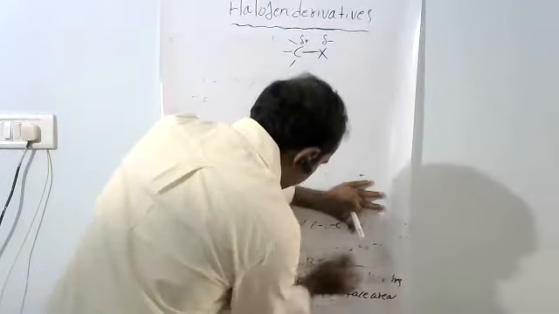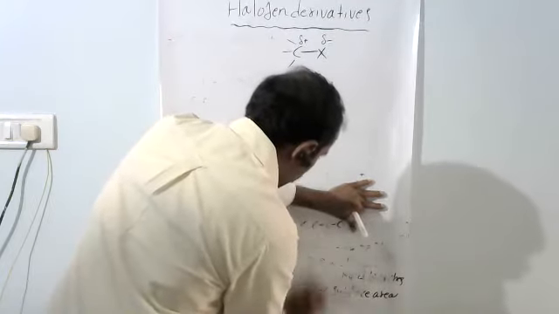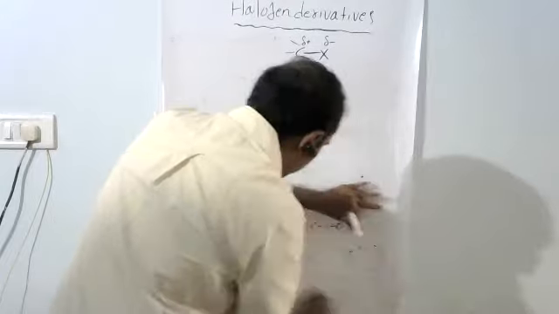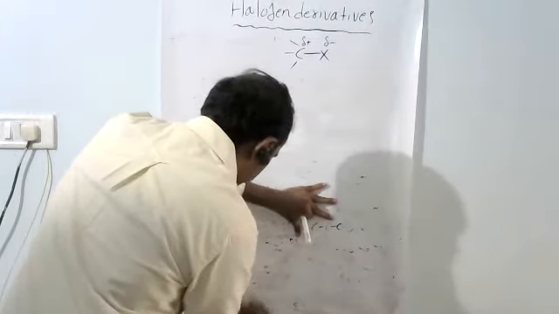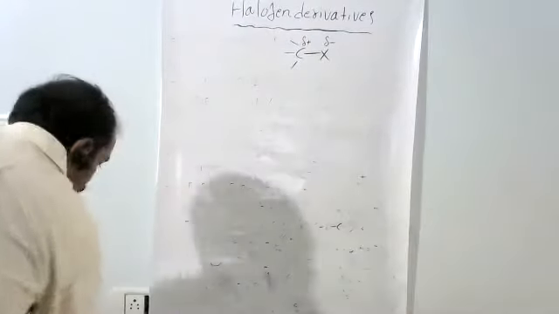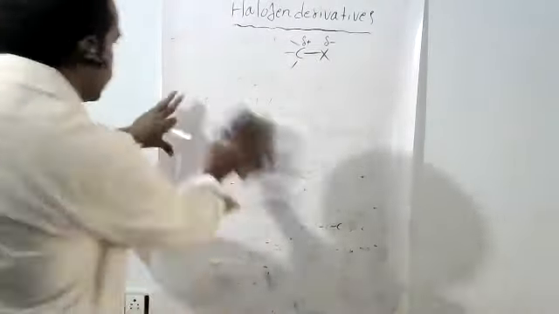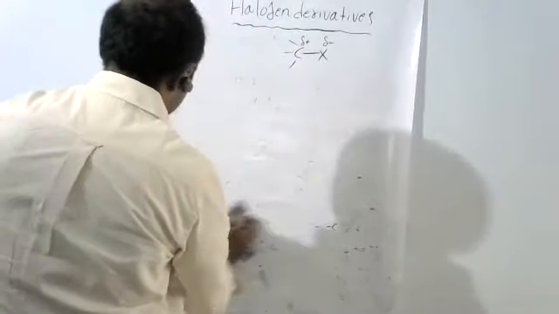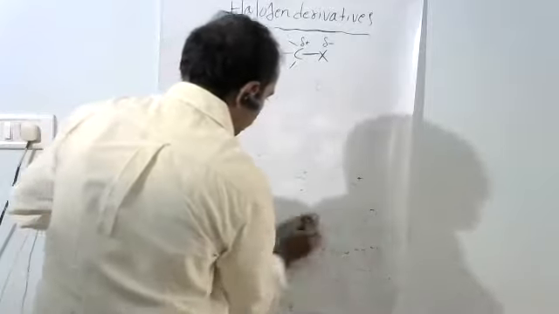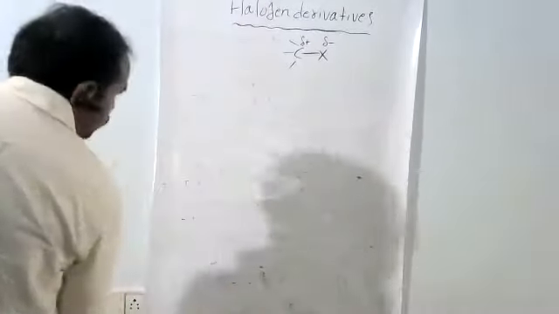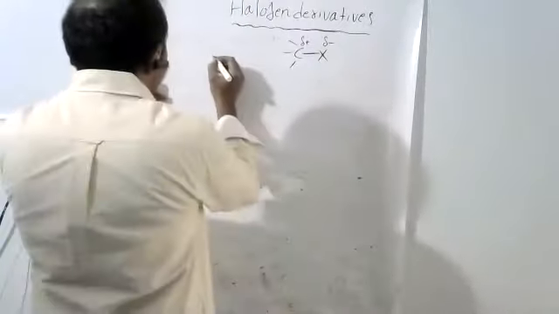What is the reason? So para means what about that? Para means these are present in opposite directions. Opposite. Now see. So here para means it is